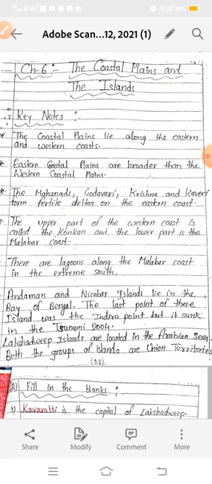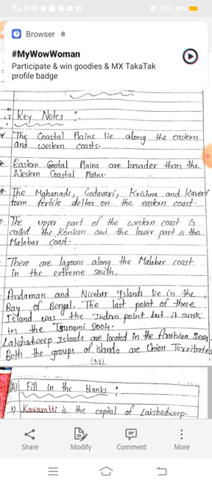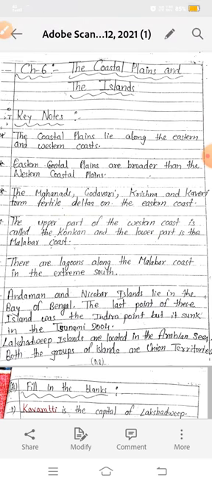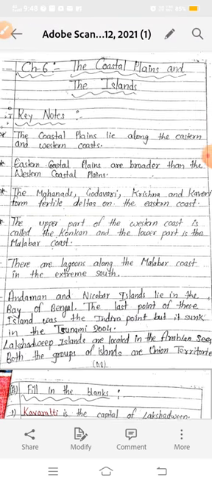In our previous lecture we learned about the southern plateau of India. Today we will read about the fifth and sixth physical divisions of India, the coastal plains and the islands. We will revise it. After revision of this chapter you will understand which part of India is known as the coastal plains and how many islands India has. So let's start our chapter.